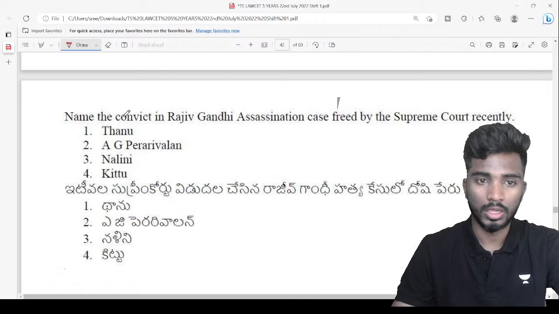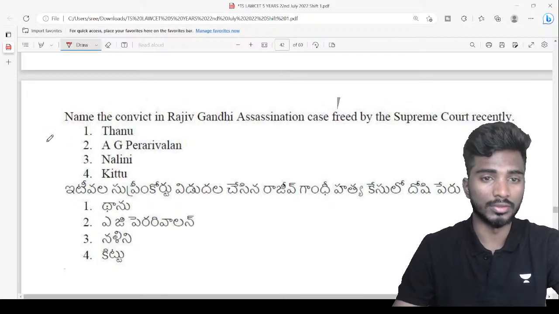Next. The convict, very easy question. The convict in the Rajiv Gandhi assassination case, freed by the Supreme Court recently.